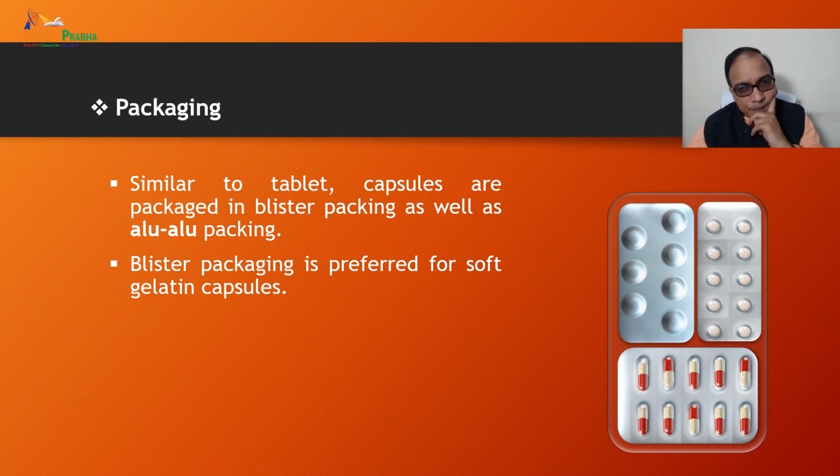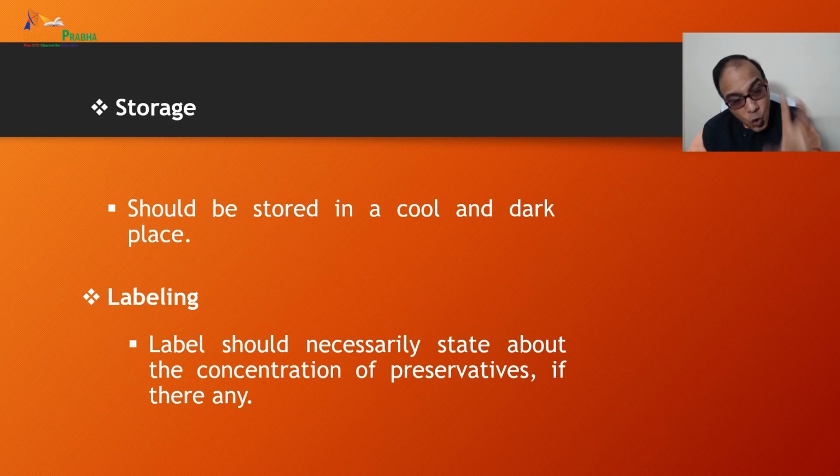Now, storage and labeling are the two other important remaining things. Storage, obviously, they must be stored, either the hard gelatin capsule or the soft gelatin capsule, in a cool and dark place. Okay. The labeling should necessarily be carefully done, and the label should necessarily state the concentration of preservatives, if there are any.